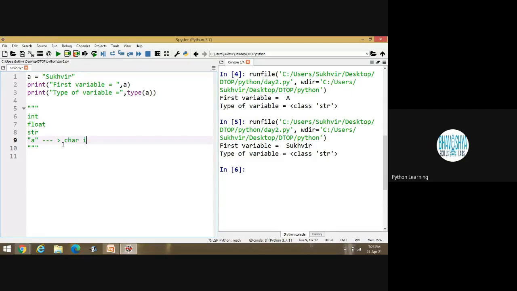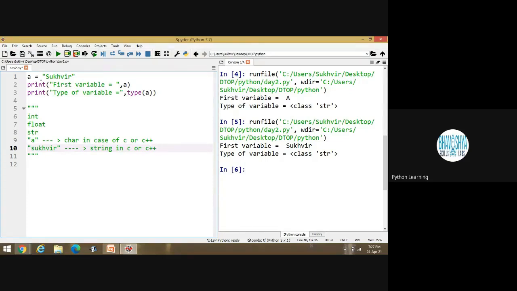In C or C++, if I am writing a combination of alphabets, this one is known as a string.